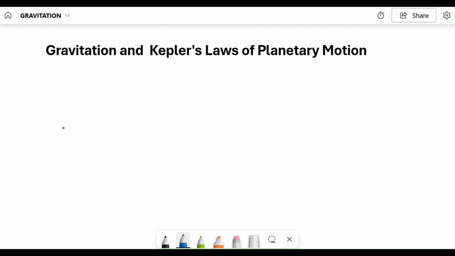Okay, let's continue our discussion. So today we are going to start a new topic, gravitation. Let me give you a brief history about it and then we will come to this part, Kepler's laws of planetary motion. So what was happening earlier?